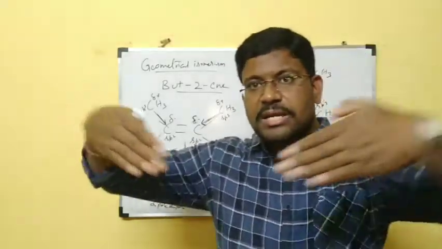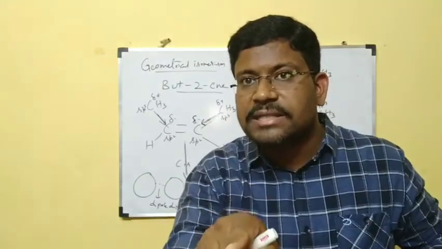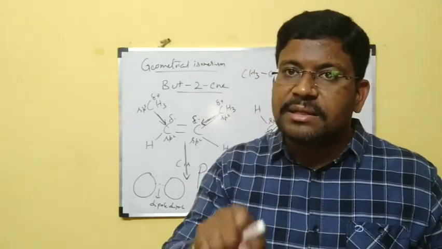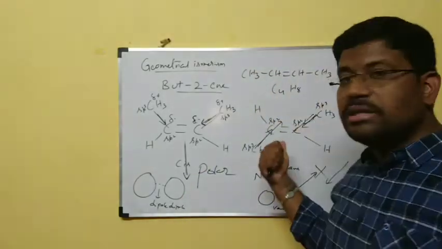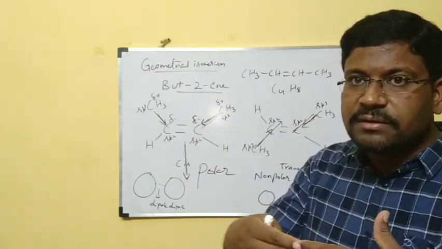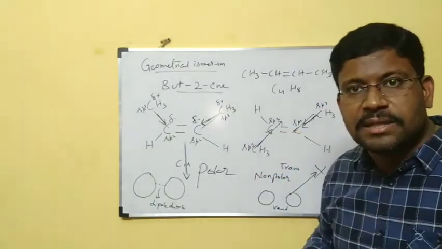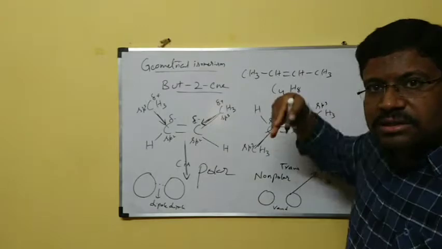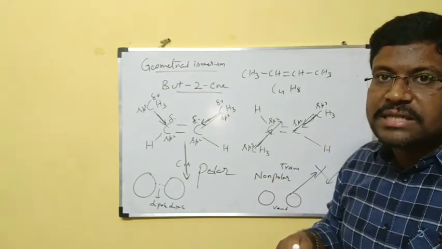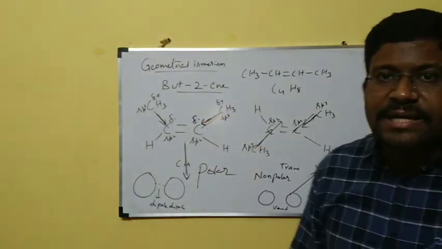These two forces are like this, then the resultant will be like this. When there is a resultant that is not cancelled, that is a polar molecule. When the resultant is cancelled, that is called a non-polar molecule. In this condition, the resultant is cancelled because forces in exactly opposite directions are present. Here I am treating these arrow marks like forces for your understanding. Actually, these are charges. Charge has both magnitude as well as direction. When they are in exactly opposite directions, those two vectors get cancelled.